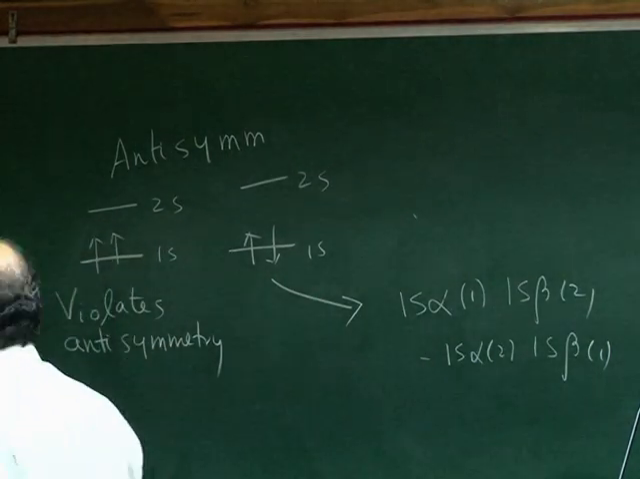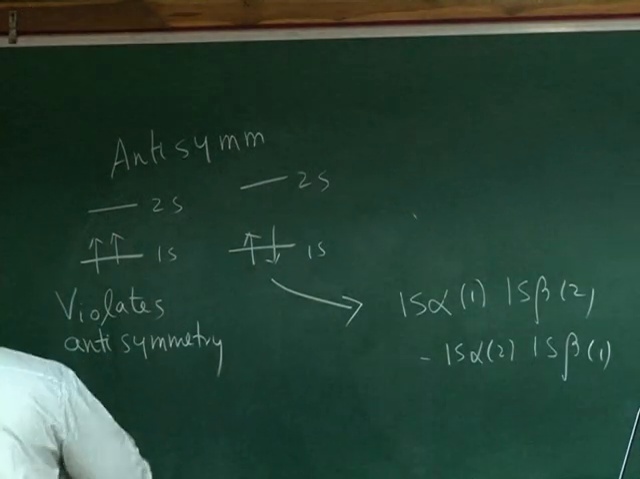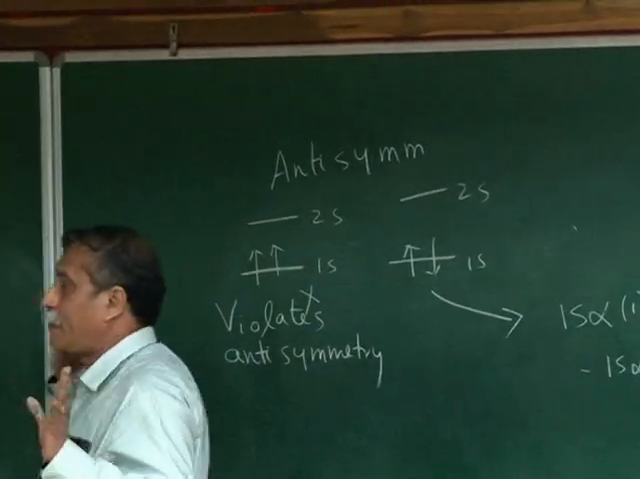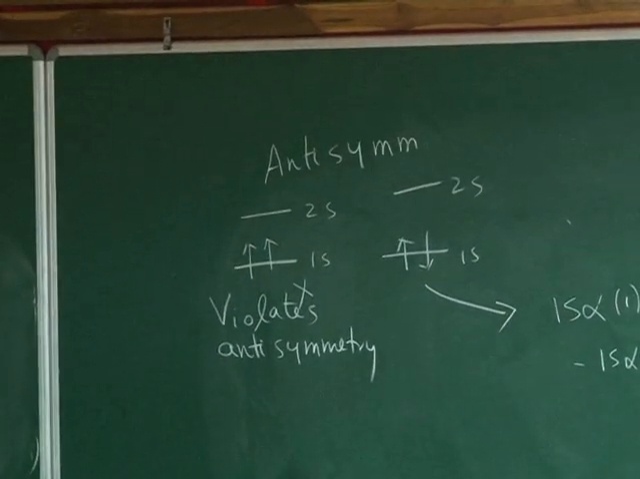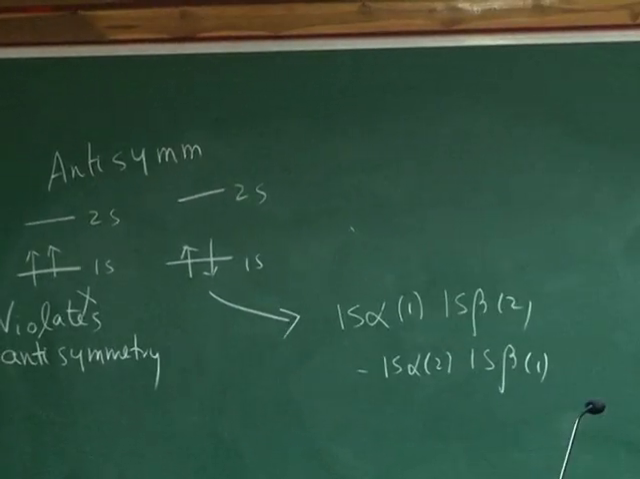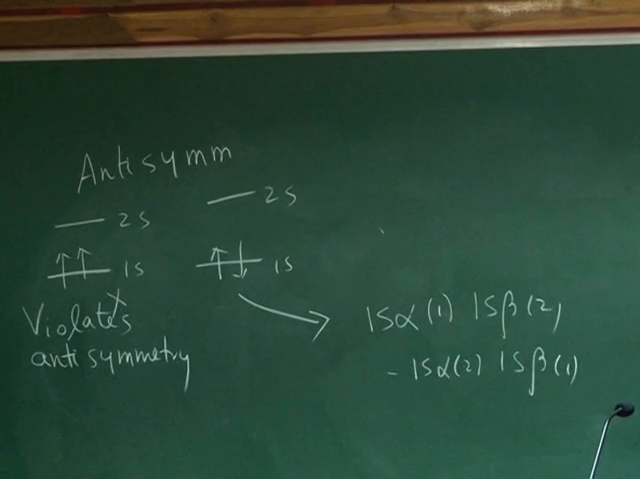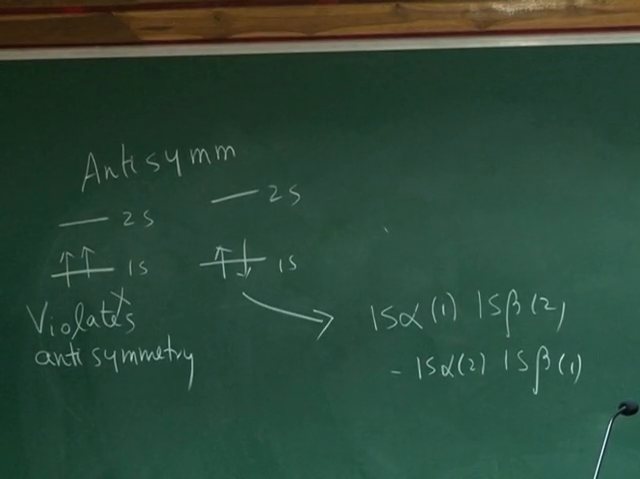So what is important is that it was not possible to construct any function which is antisymmetric with this configuration. Whereas it is possible with 1s alpha and 1s beta, and hence, of course, the Pauli principle is a corollary to the antisymmetry.